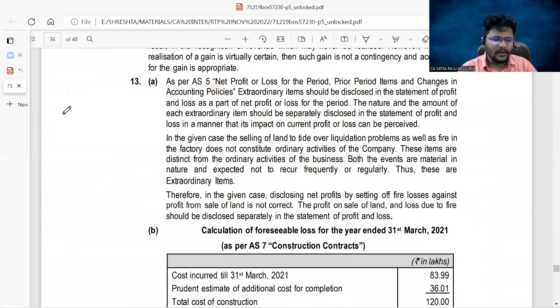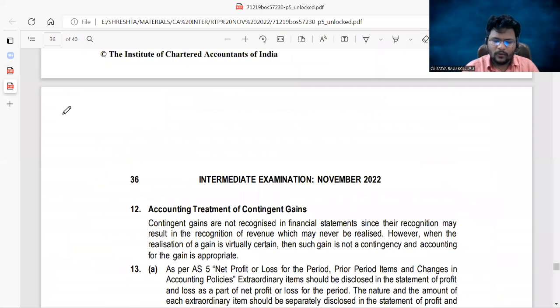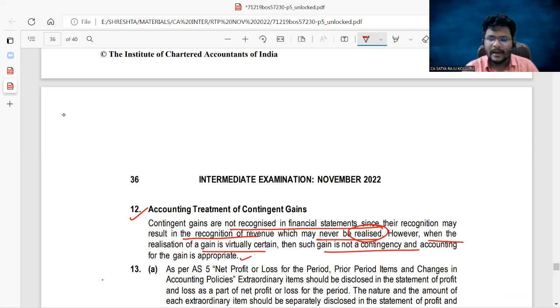Let me cross check with the answer given in the RTP as well. What they have given. Accounting treatment for contingency gain. Please all of you observe here point number 12. Contingent gains are not recognized in the financial statements right away, since their recognition may result in the recognition of revenue which may never be realized, which is not a realized gain. However, when the realization of gain is virtually certain, then such gain is not a contingency, and at that point of time, recognition of the gain is appropriate. If there is no contingency, which means it is virtually certain, then you can recognize the same.